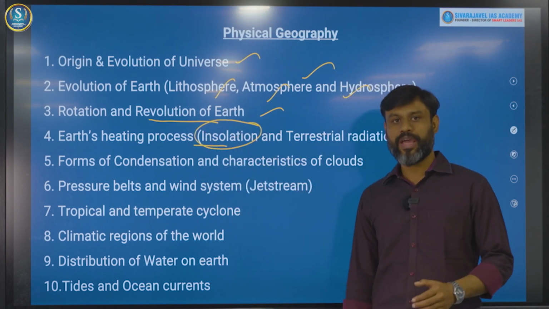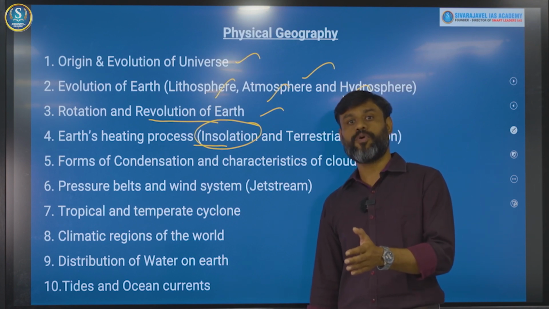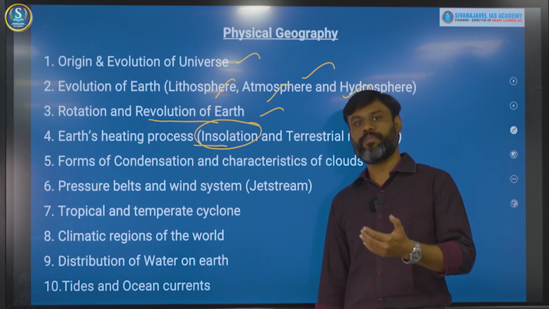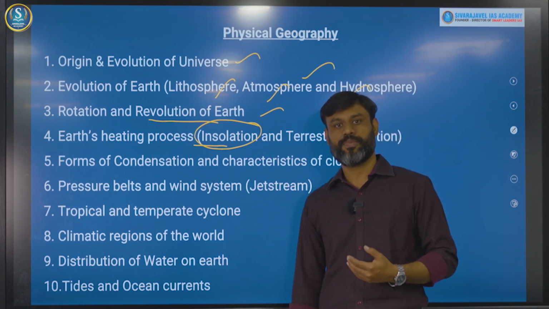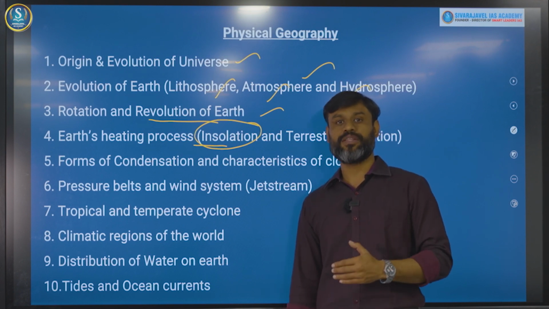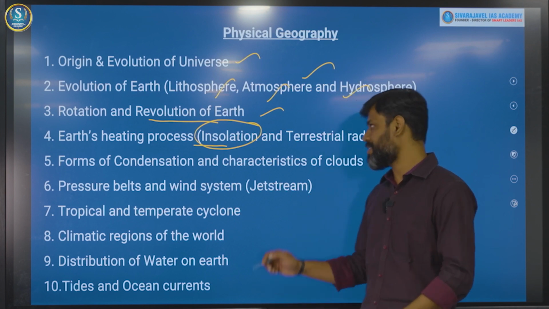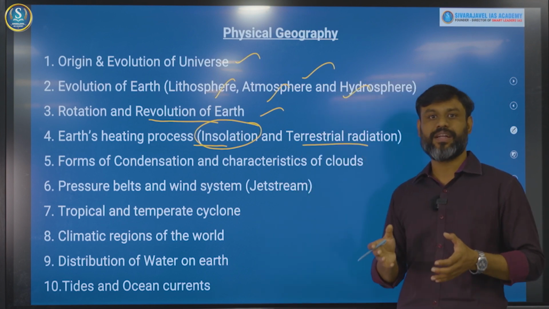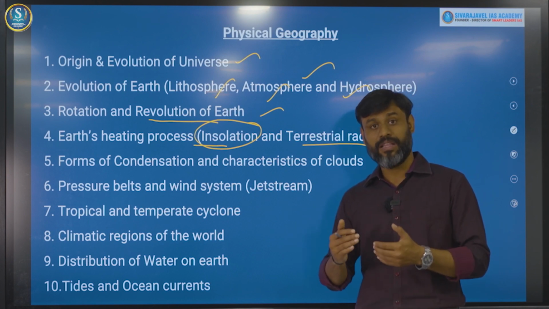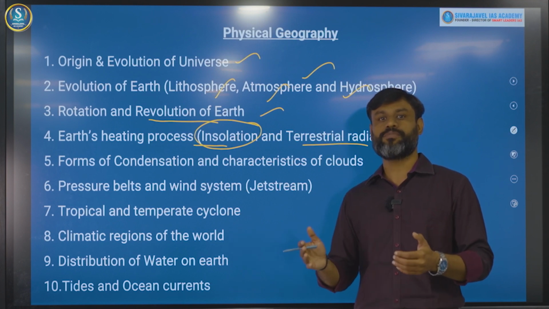So in what way the energy is transmitted to Earth and what are all the important rays, especially the ultraviolet radiations? How do they enter the Earth's atmosphere and how far do they heat up the Earth's lithosphere is tested. Then after that, the liberated energy in the form of long wave radiation is called terrestrial radiation. You need to understand the way Earth's temperature is heated up, and the ways of transition of this heating with respect to different mediums have been tested.